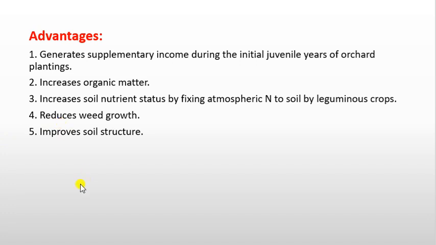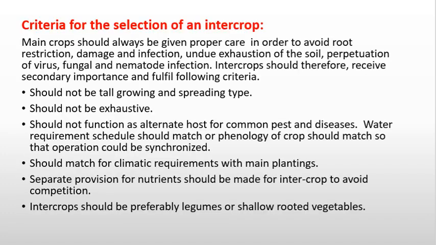Advantages of intercropping are: it generates a supplementary income during the initial juvenile years of the orchard plantings, increases the organic matter, increases the soil nutrient status by fixing atmospheric nitrogen into the soil by leguminous crops, reduces the weed growth, and improves the soil structure.